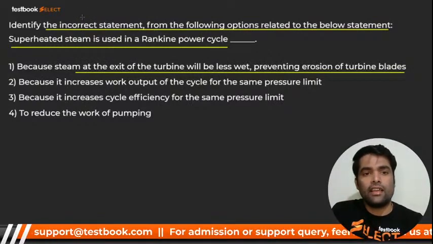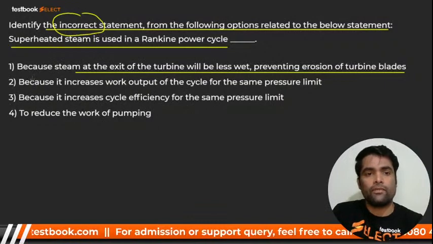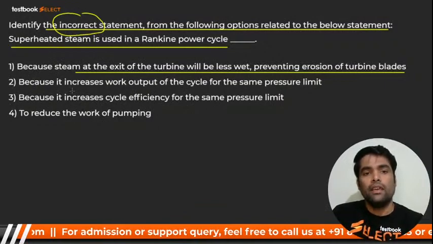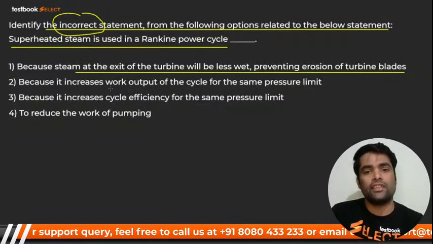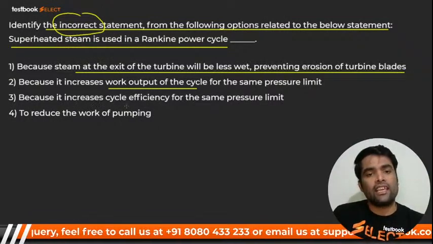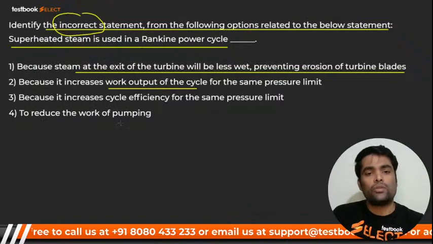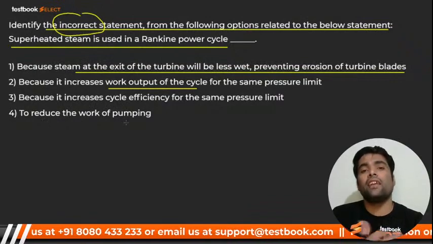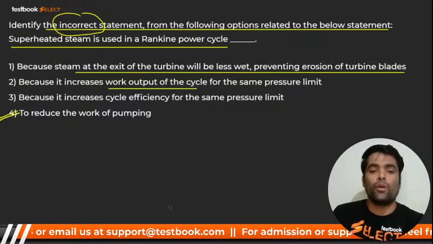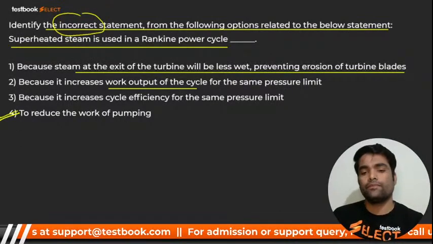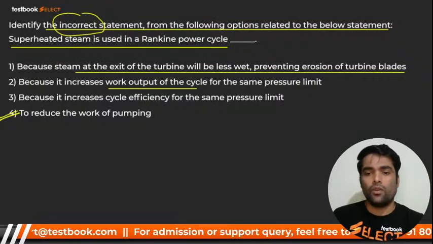This statement number 1 is correct, my dear. It increases work output of the cycle for the same pressure limit, yes. It increases cycle efficiency, yes. Reduces work of pump. There is nothing related to superheating and pump. My dear, option will be number 4. It will remain constant. Here we go for next.